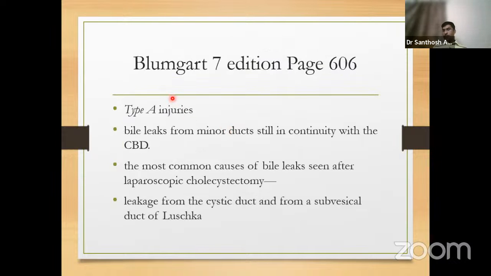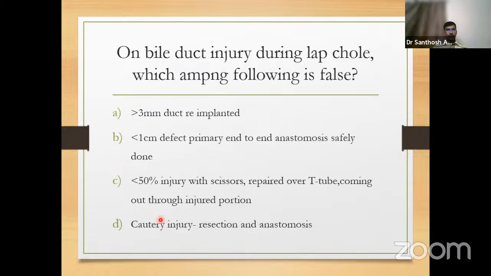type A injuries are the most common injuries causing biliary leak following cholecystectomy. In this, the minor leak is from a minor duct, which is still in continuity with the CBD. Most commonly, they are from either cystic duct stump blowout or from a subvesical duct of Luschka. So 60% or 70% of these settle if we just observe.